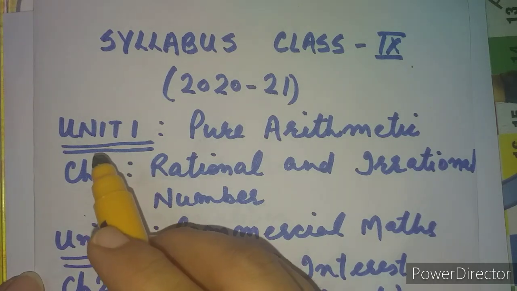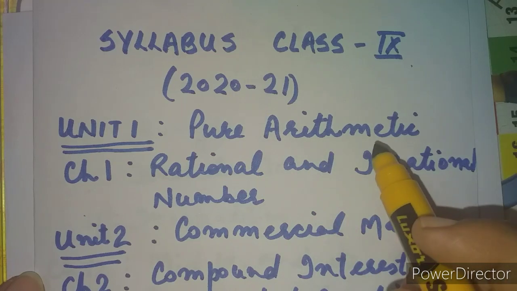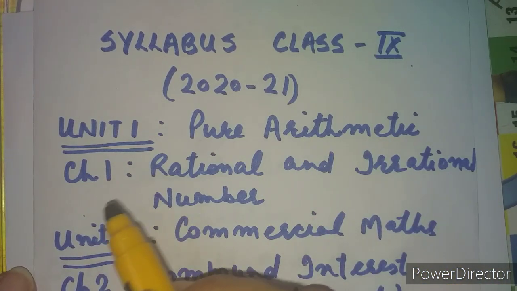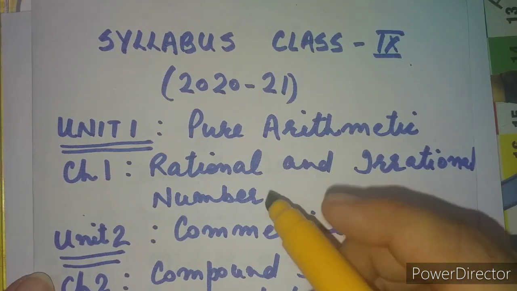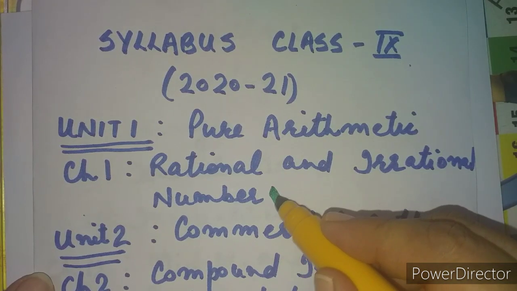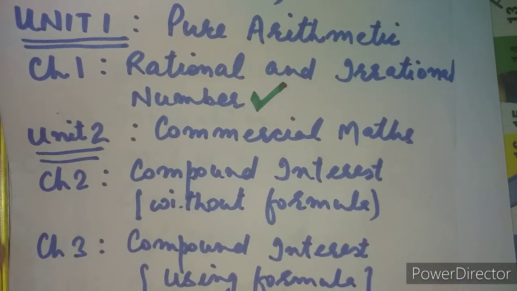First of all, Unit 1. Unit 1 is about pure mathematics. It includes only chapter 1, rational and irrational numbers, which is included in the new syllabus as it is. Nothing has been removed from this chapter.